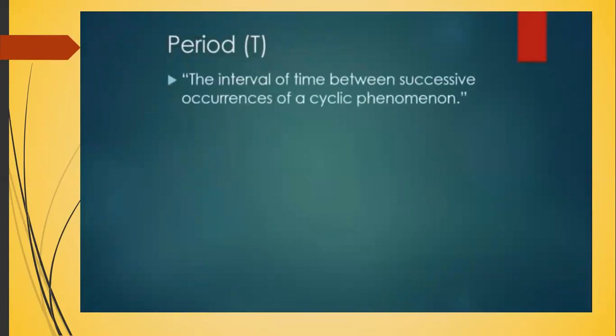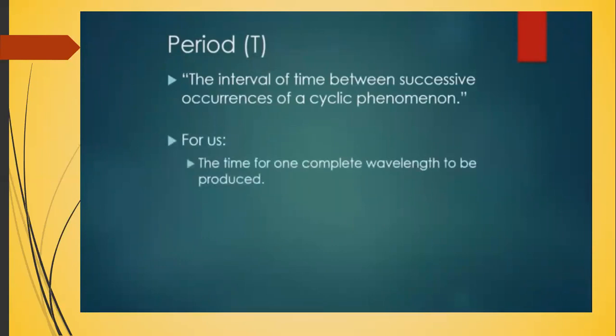Again, the very general definition we can write for period is that it's the interval of time between successive occurrences of a cyclic phenomenon. But again, don't write that. For us, period is the time for one complete wavelength to be produced. In other words, this is the time for one complete oscillation.